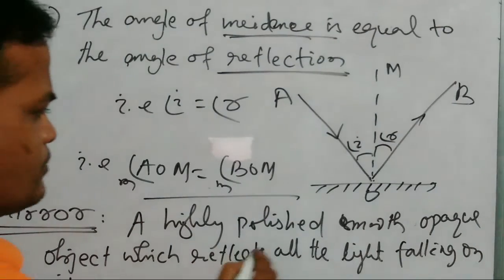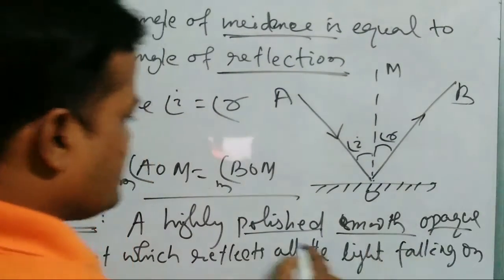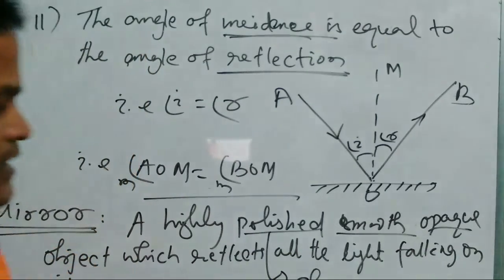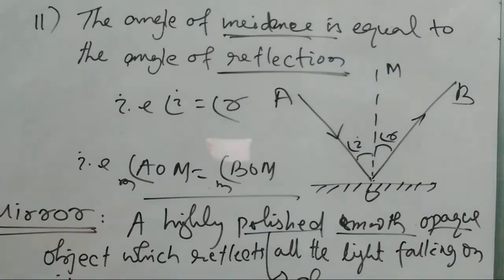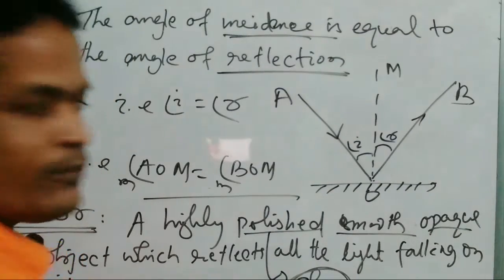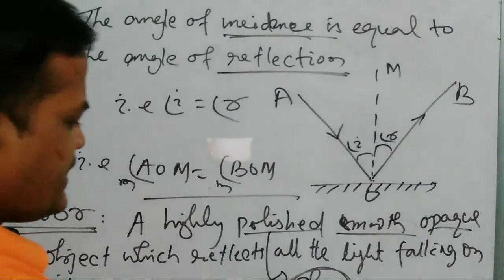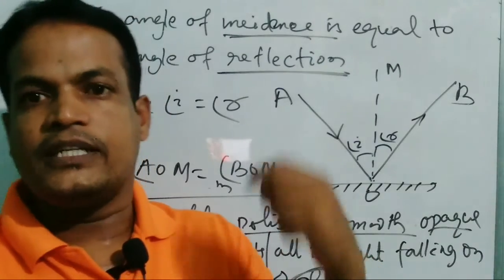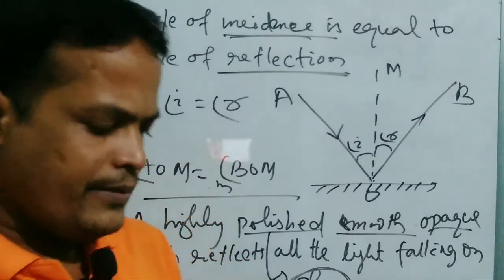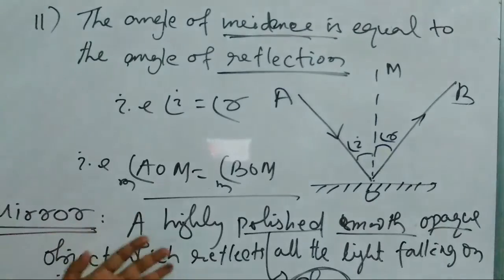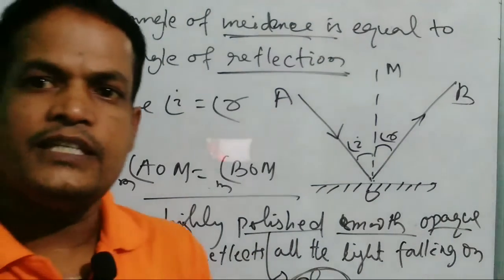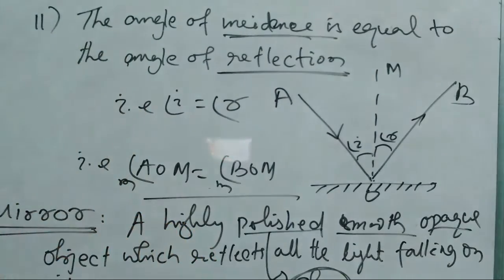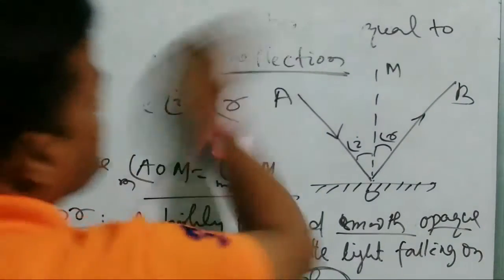A highly polished, smooth, opaque object, you can say glass. A glass can be converted into a mirror by painting it on one side, so that it becomes opaque and a mirror can be made. So by the definition we got that a mirror is a highly polished and smooth opaque object which reflects all the light falling on it. Next, come to types of mirrors.